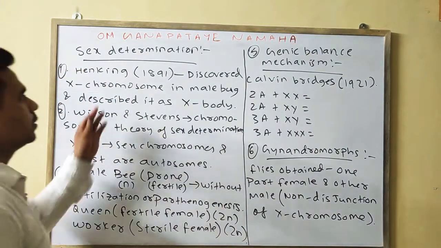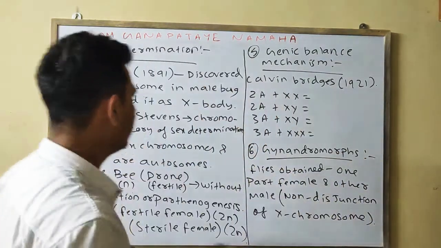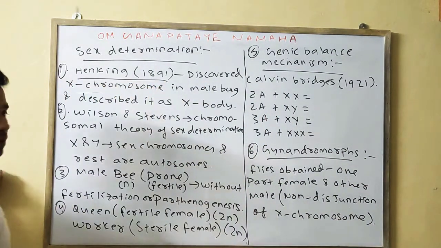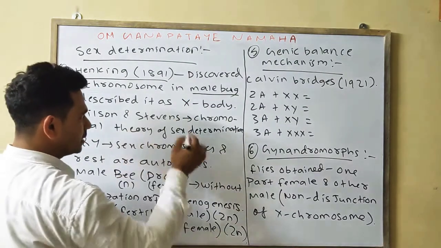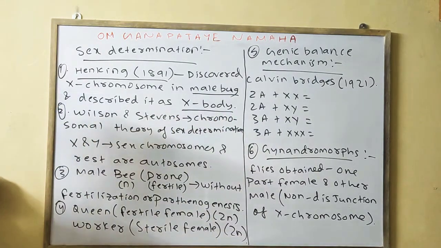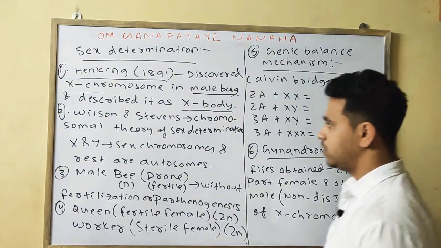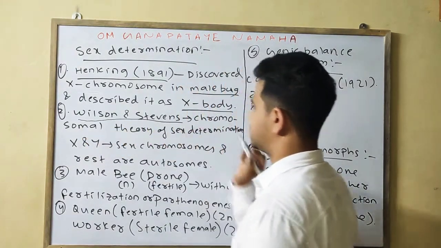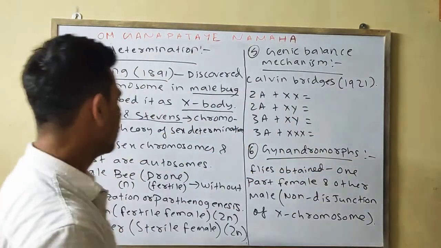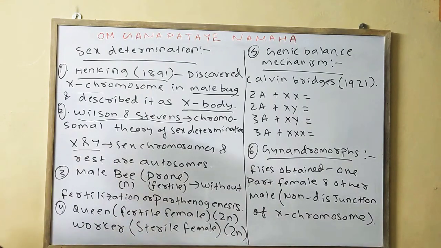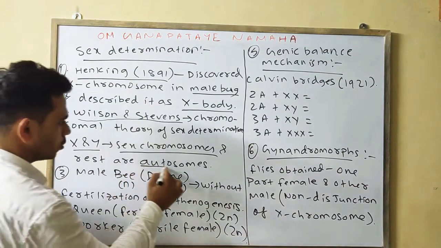First, who discovered the X chromosome? Your answer will be Henking in the year 1891, who discovered it in the male bug, and he described it as the X body. Next, who proposed the chromosomal theory? Your answer will be Wilson and Stevens, who first proposed the chromosomal theory of sex determination. They said X and Y are the sex chromosomes and the rest of the chromosomes are autosomes.